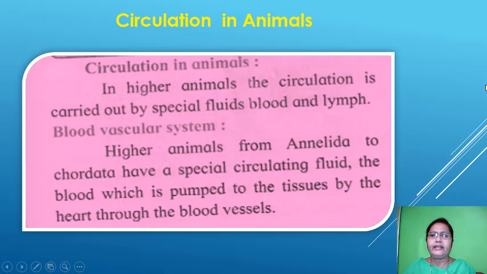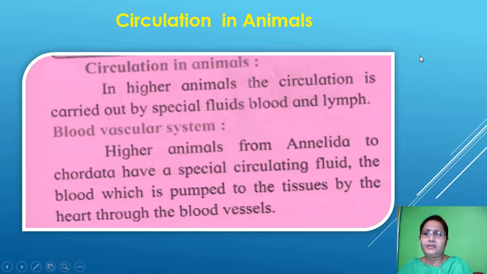In the higher animals, circulation is carried out by special fluid, that is blood and lymph. So it is a fluid which is present in our body, and that fluid flows from the heart to the different types of organs. This is called circulation. In other words, the special type of fluid, blood and lymph, is carried throughout the body.